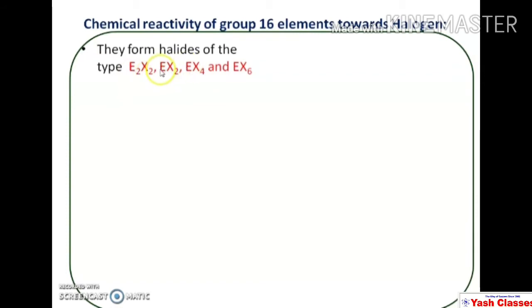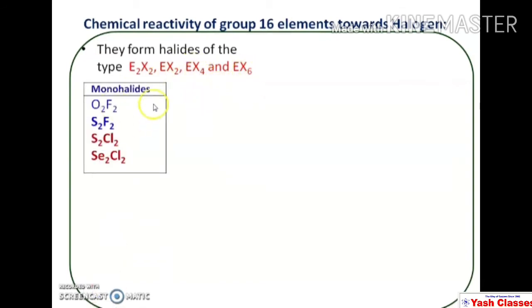They also form compounds of the type EX2, that is dihalide, tetrahalide and hexahalide. For example, oxygen, sulfur and selenium form the monohalides.